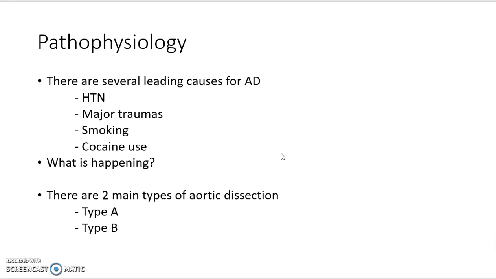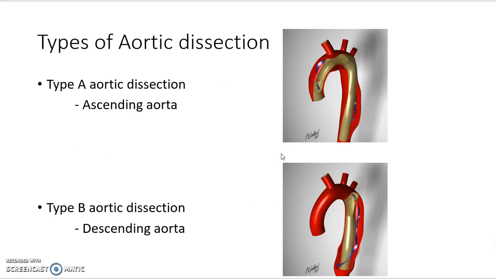It must be said that it can go all the way down to the bifurcation of the abdominal aorta. Dissections that go all the way down to the iliac bifurcation are called antegrade dissections, and those that propagate towards the aortic root are retrograde, so basically the opposite of the flow. There are two main types of aortic dissections, type A and B. Type A happens in the ascending aorta, and in this picture on the right it is marked with the golden color, and type B happens in the descending aorta, which is marked with the golden color again.